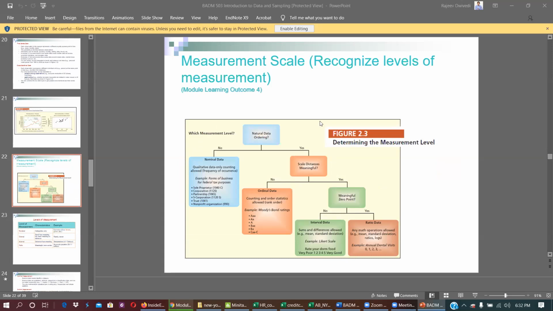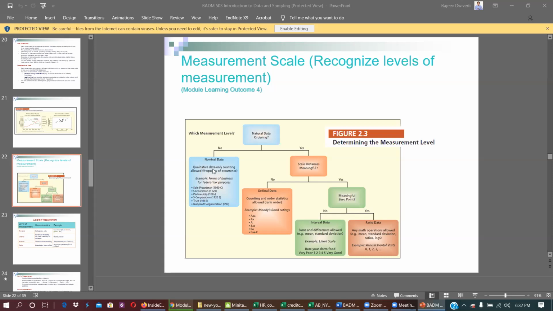What is the scale of the measurement or measurement level? So the very first is nominal data, then second is ordinal data, the third is interval data, and fourth is ratio data. I hope some of you might know. Nominal data is any name, any category. So that is nominal data.